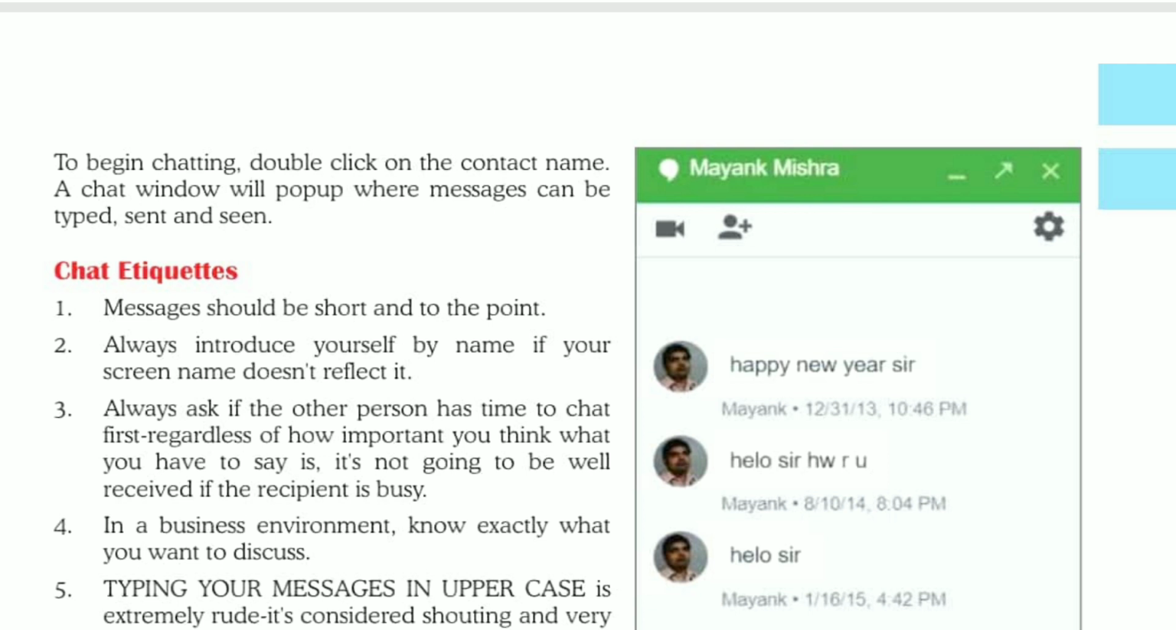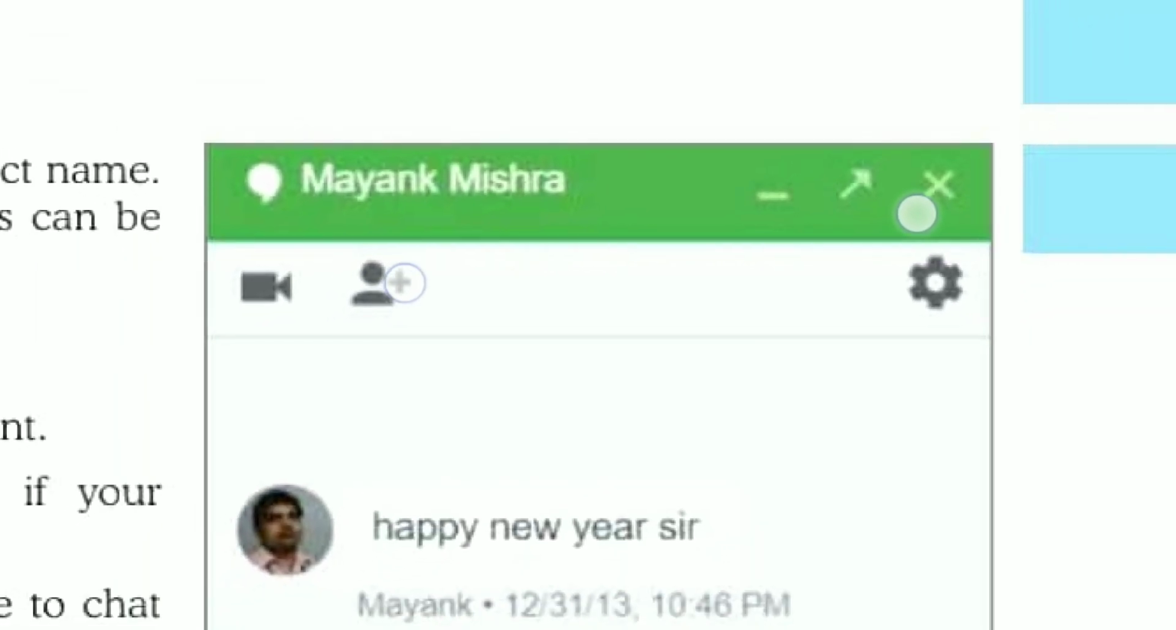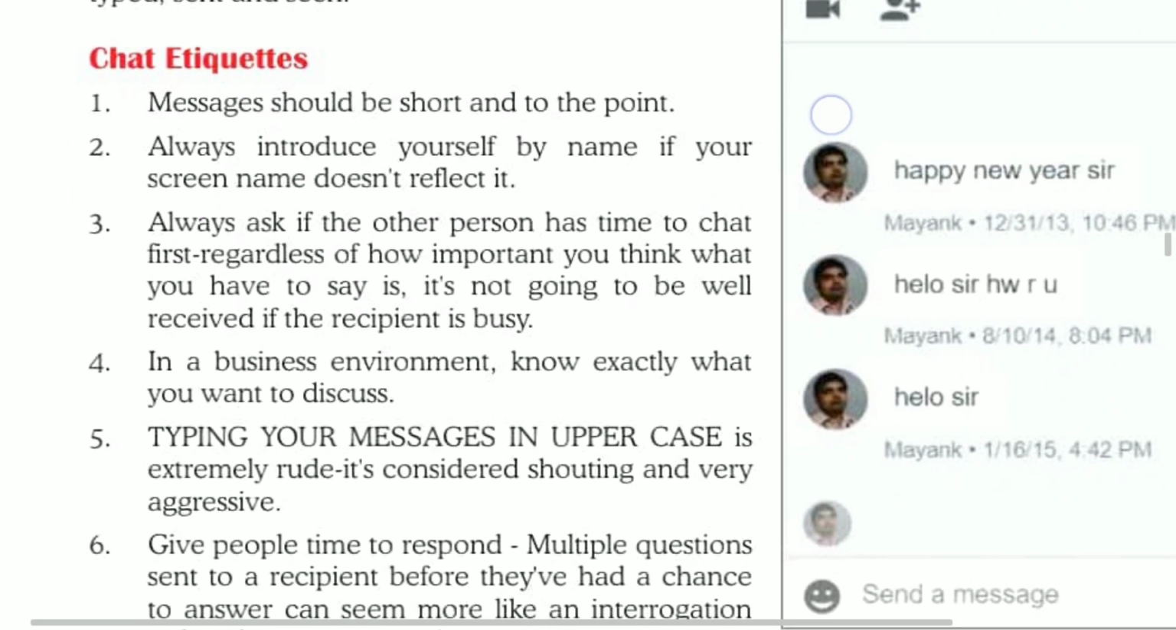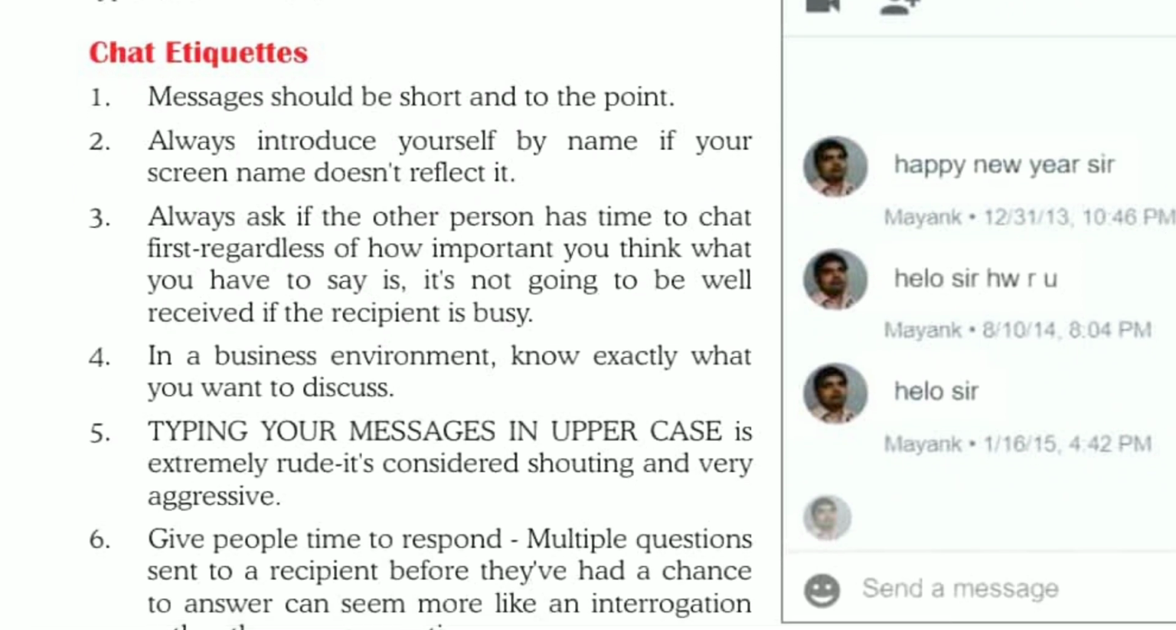Next one point is chat etiquettes. There are some general rules we must follow while chatting with others. These are, first one is messages should be short and to the point. Means here we are not chatting with others using voice. We are chatting with others by typing text.